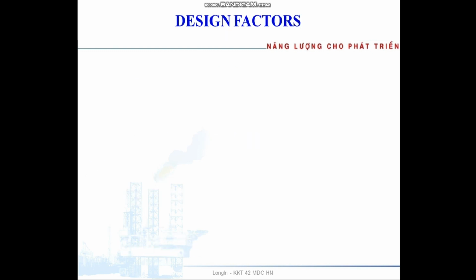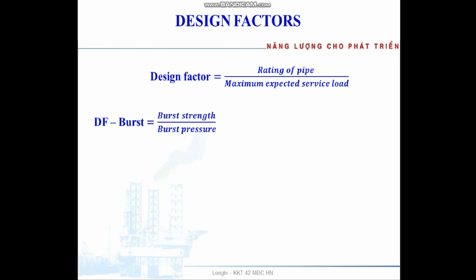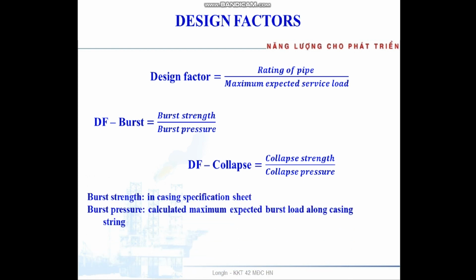Design factor is equal to the rating divided by maximum expected service load. Design factor for burst equals burst strength divided by burst pressure. For collapse, equals collapse strength divided by collapse pressure. In which burst strength we can take from the casing specification sheet. Burst pressure is the value you calculated as the maximum expected burst load along the casing string.